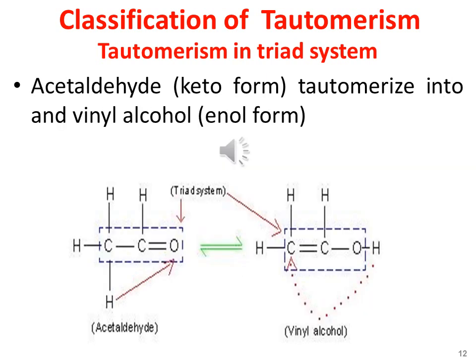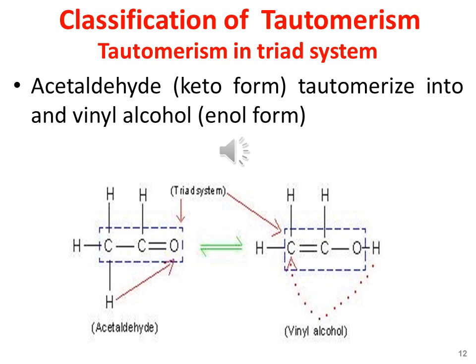On this slide, you may see a triad system that is acetaldehyde. Here, the acetaldehyde has a hydrogen atom that is directly attached with a carbonyl carbon. It readily tautomerizes into a vinyl alcohol, that is the enol form. Here the acetaldehyde is representing a keto form, whereas the vinyl alcohol is representing the enol form.